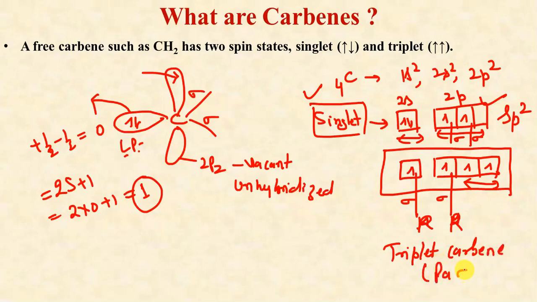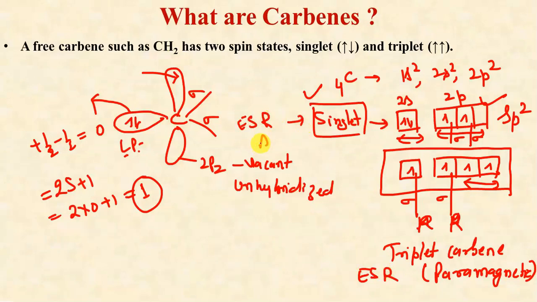paramagnetic, and this paramagnetic character has been confirmed by ESR studies. The singlet carbene is not ESR active because it does not have any unpaired electron. ESR spectroscopy is used only for those species which contain an odd number of electrons or unpaired electrons. So triplet carbene has two unpaired electrons. This is regarded as triplet carbene, and in this case the hybridization will be sp.